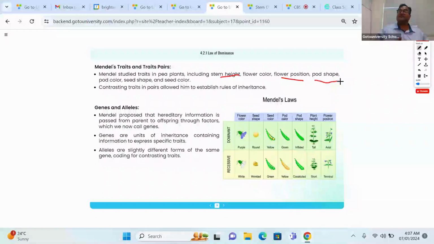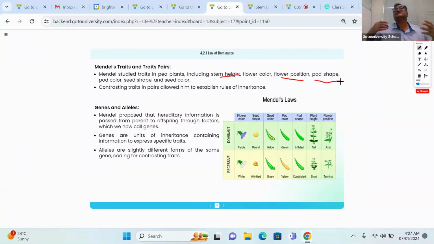I got it, right? Some seeds are round, some seeds are wrinkled. Some flowers are yellow, some flowers are green in color. So depending upon the contrasting character, we are choosing the plant and then doing the crossing for getting the better hybrid.